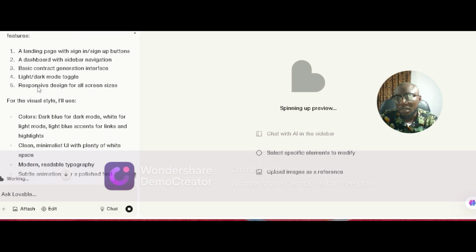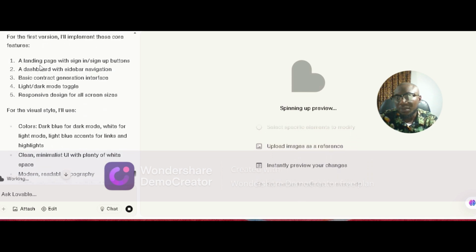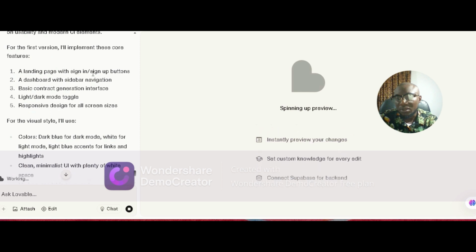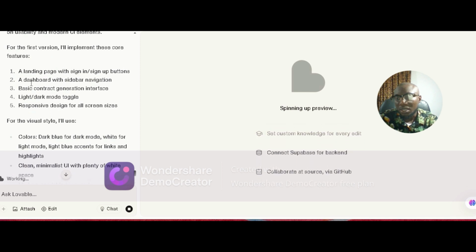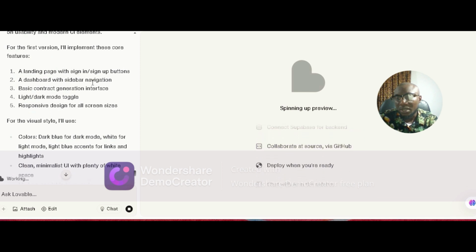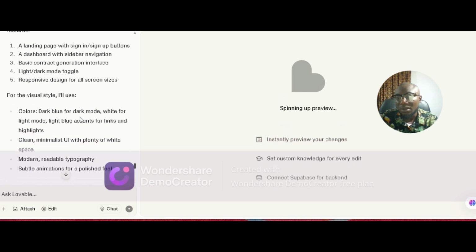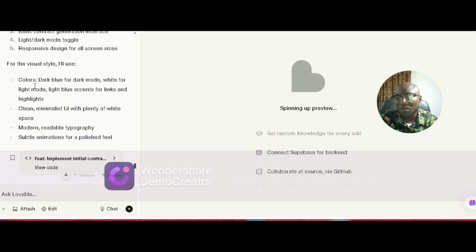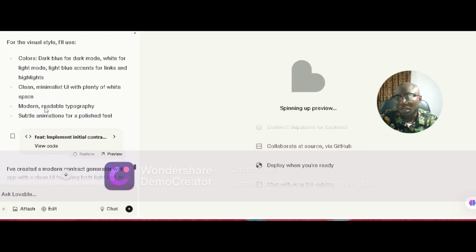Landing page, let's see. Landing page with sign up button, a dashboard with sidebar navigation, basic control interface, responsive design, blah blah blah for the visuals, right?